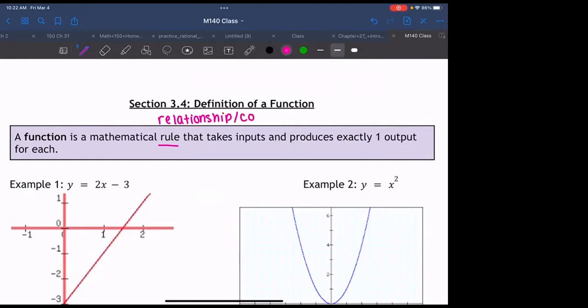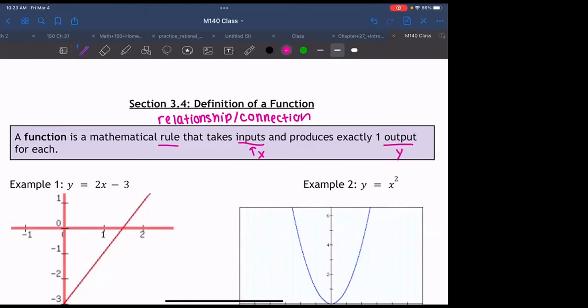or maybe connection. Something that we can put into perspective, like height and weight, or the temperature outside and your heating bill, or the time of day and how hungry you are, something that goes hand in hand with each other. And it's a relationship that takes in inputs, and we know that inputs are X values, and it produces outputs, Y values.